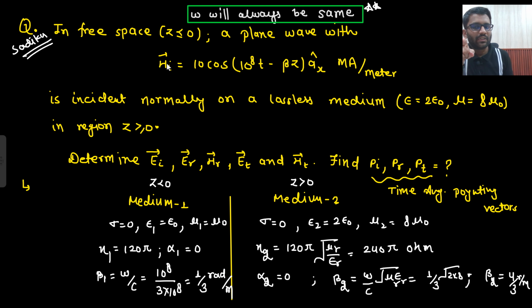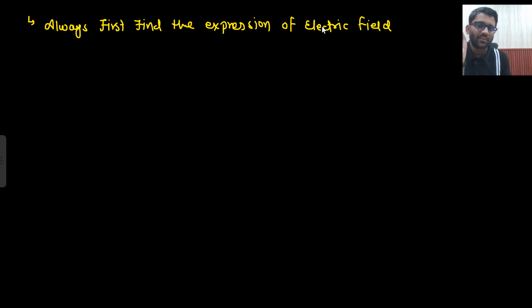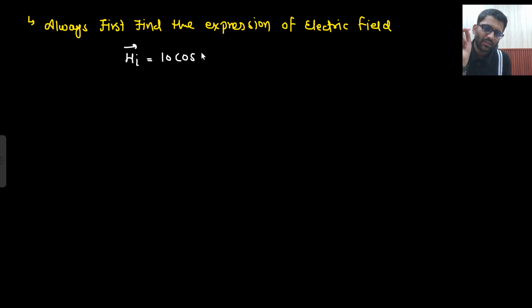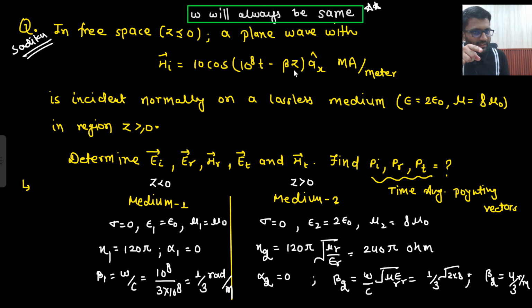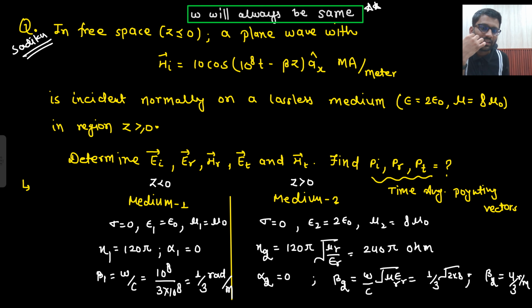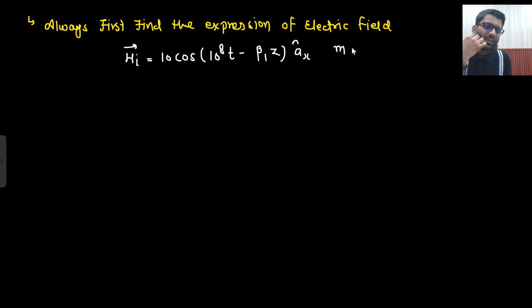So are you going to solve with the H incident? Are you going to solve with magnetic field? No, I am going to solve with electric field. So first I will always solve with the expression of electric field. So H incident is given, which is equal to tan cos 10 to the power 8 t minus, what will I write, beta z or beta 1 z? Beta 1 z. Here they will give beta z, but this is my medium 1, so I will write beta 1 z here. Beta 1 z, a x cap. So these small things I will take care of.